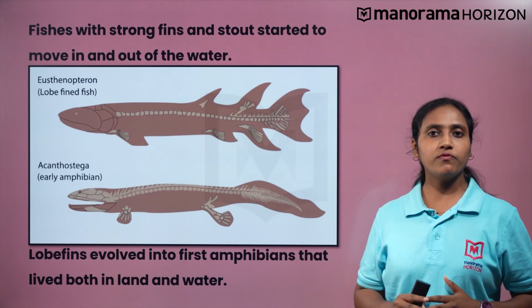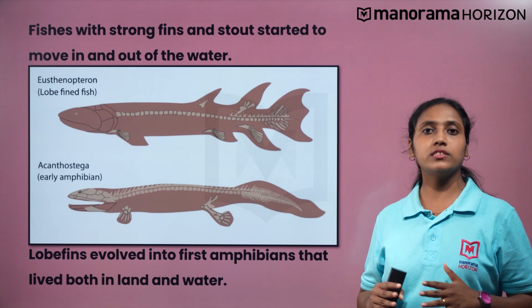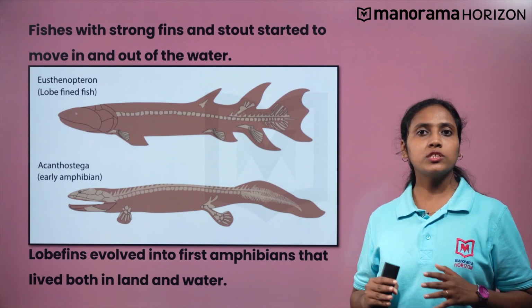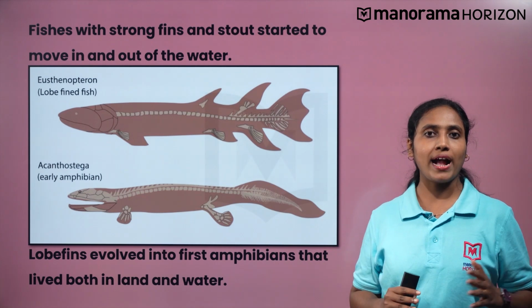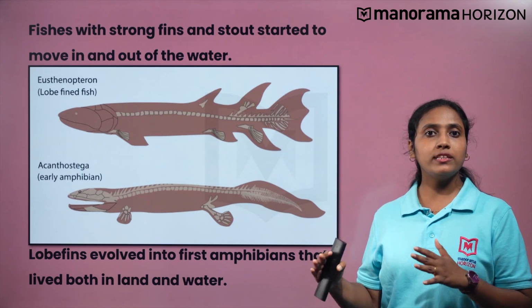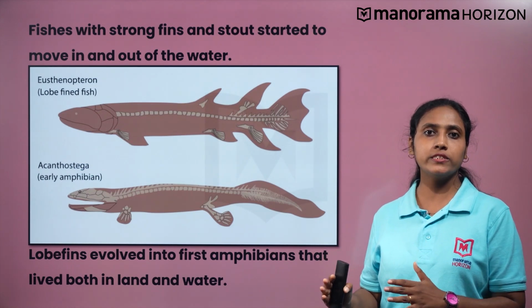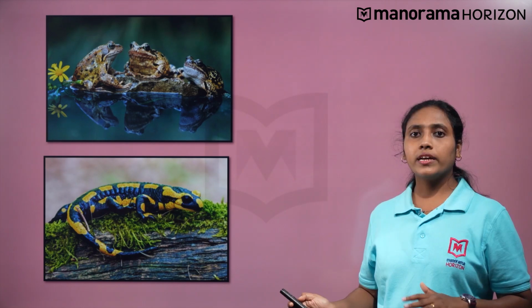A very interesting find was in 1938 in South Africa. A fish caught was a coelacanth, which was thought to be extinct long back. There are no remains of lobe fins, but they are considered the ancestors of modern-day frogs and salamanders. Reptiles evolved from amphibians.